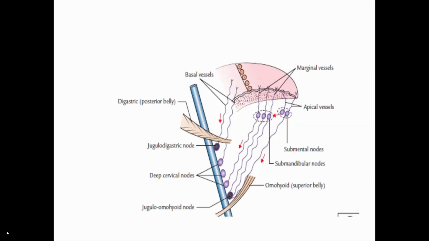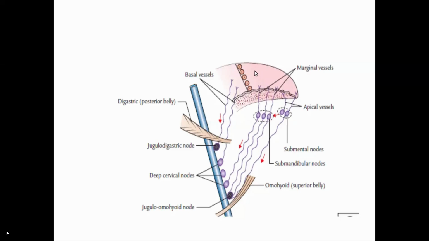So the lymphatic drainage sometimes may be asked. They are arranged in four sets: apical set, central set, marginal set, basal set. Apical set drains the tip and the frenulum linguae into the submental lymph nodes, submandibular lymph nodes, then the jugulo-omohyoid lymph nodes. Marginal sets drain the margin of the tongue into the submandibular lymph nodes, then the jugulo-omohyoid lymph nodes, and the upper group of deep cervical lymph nodes.